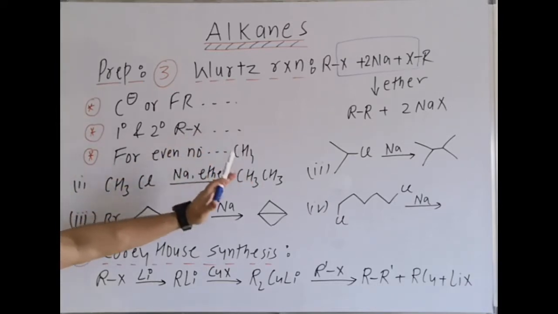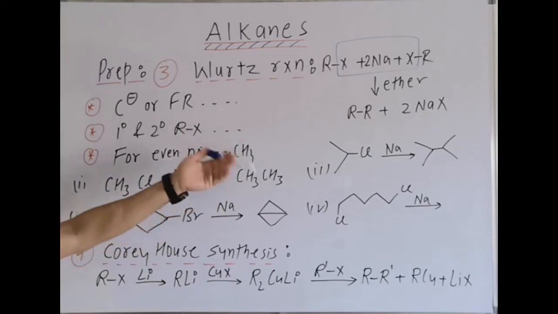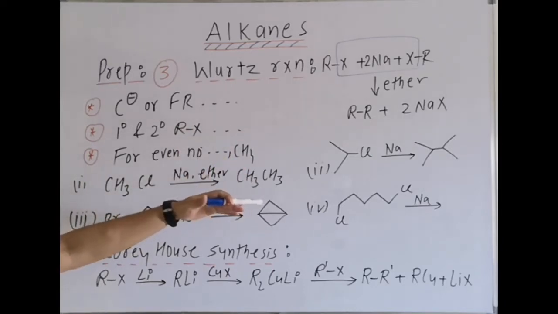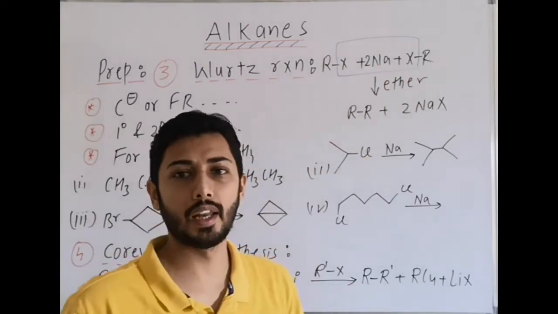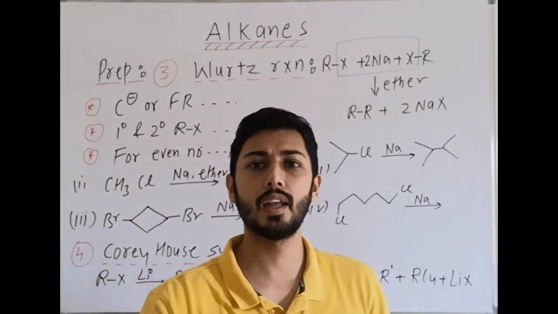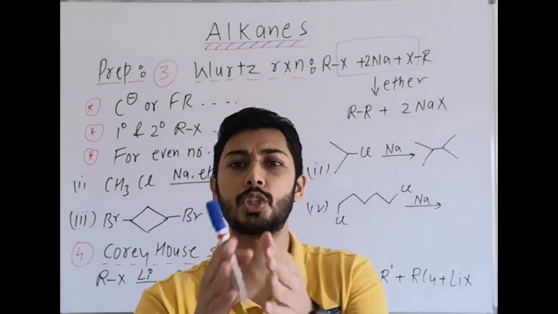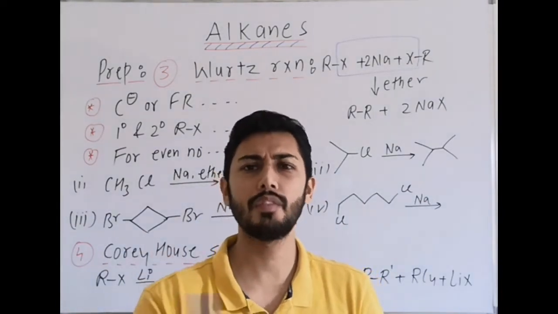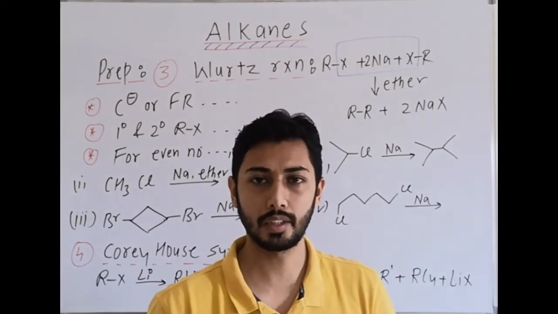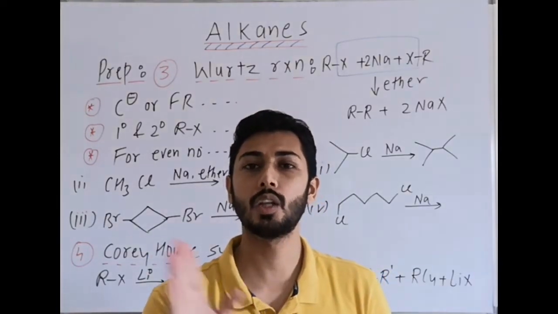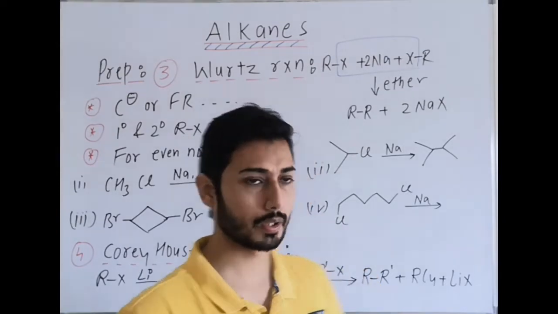To prepare even numbered alkanes, not odd numbered, because if we want to prepare an odd numbered alkane, then we should take two different alkyl halides, and when we take two different alkyl halides, a mixture of alkanes is formed. That is why we do not use this method for preparing odd numbered alkanes. Another point, methane cannot be prepared by the Wurtz reaction.